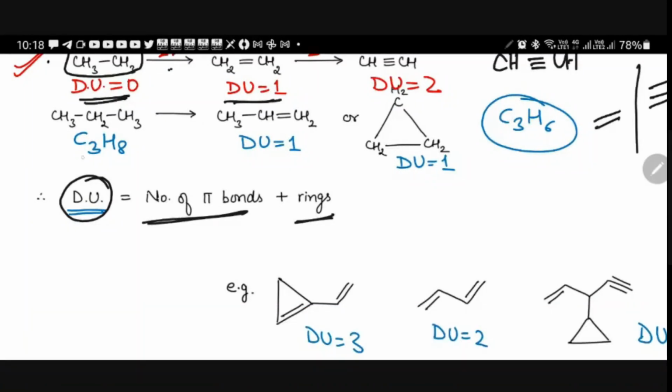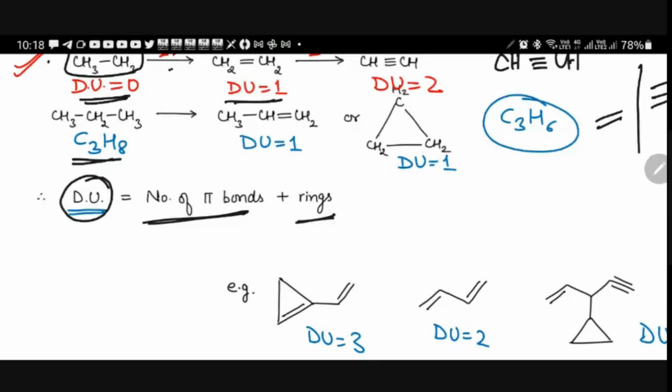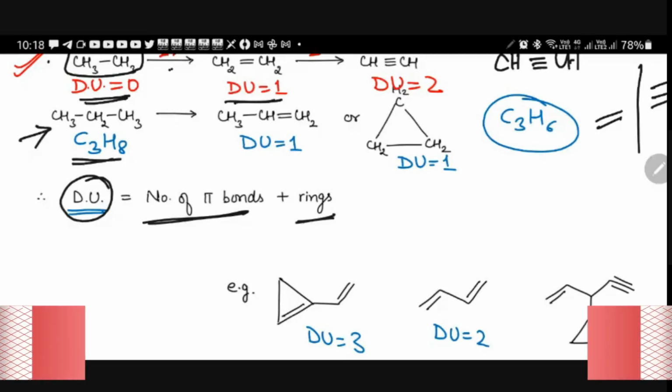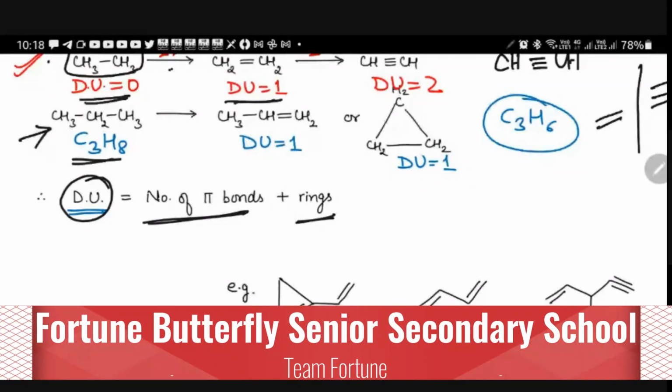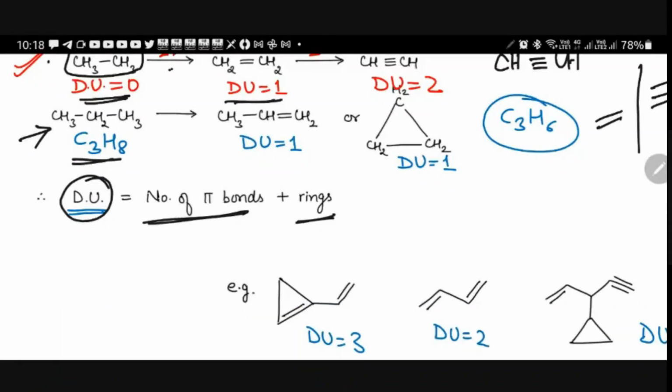Now see here, C3H8. Is there any unsaturation? Do you find any ring in this example? No. Do you find any pi bonds? Obviously, no. There are no pi bonds. So the degree of unsaturation here is 0.